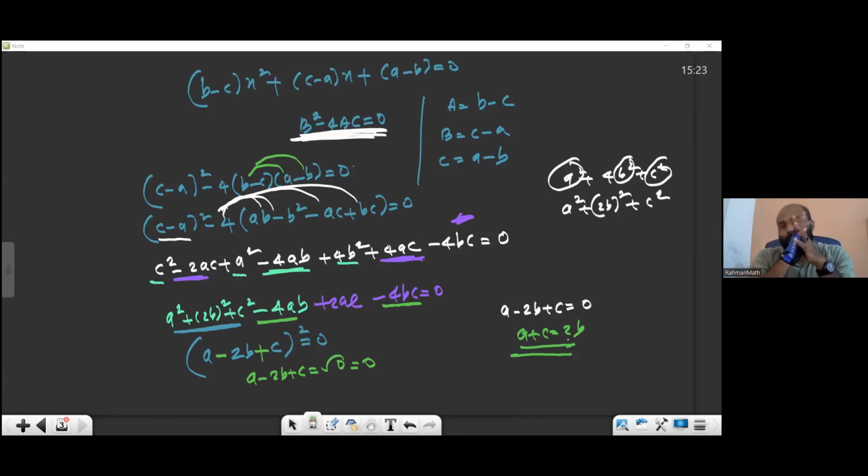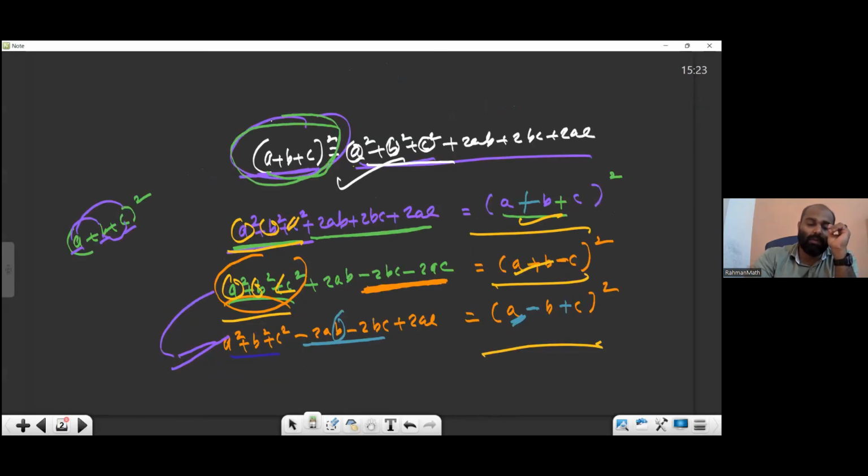What about the rest, won't they come? When you expand, you will get them. Even if you see the previous one, only this one you are expanding. When you expand, you get all of this. Not only the first three, this and then this are also coming. So that we wrote in the shorter form.